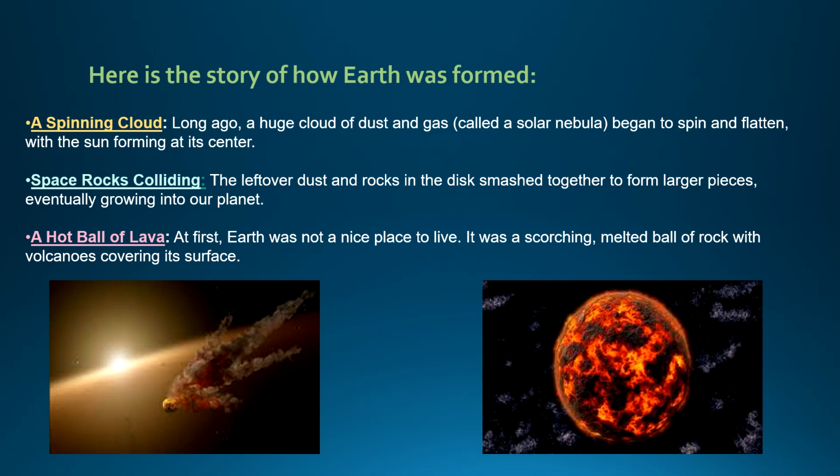Firstly, a spinning cloud. Long ago, a huge cloud of dust and gas, as we discussed earlier, was called the solar nebula. It began to spin and flatten with the sun forming at its center. As you can see in the first image, there was a sun in the center, and this cloud of dust was rotating around the sun. All the dust came together because of the pull of gravity, and the cloud started rotating around the sun.